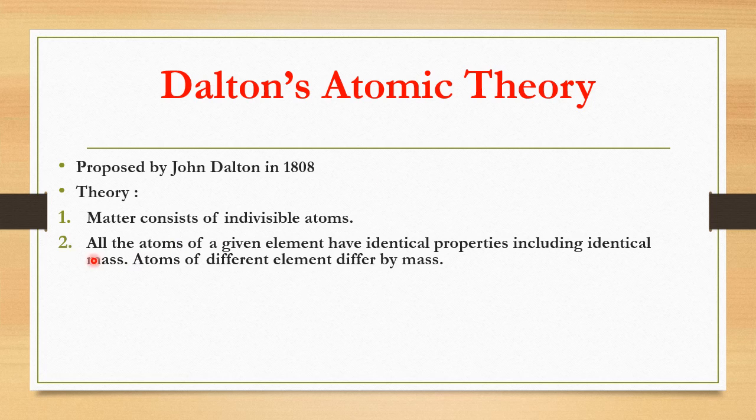And in the second statement, he is telling that all the atoms of a given element have identical properties including identical mass. For example, in water, there will be hydrogen and oxygen. In hydrogen peroxide, H2O2, there also will be hydrogen and oxygen. The properties of hydrogen and oxygen in water and hydrogen and oxygen in hydrogen peroxide are identical, because in both the compounds there exists hydrogen and oxygen.